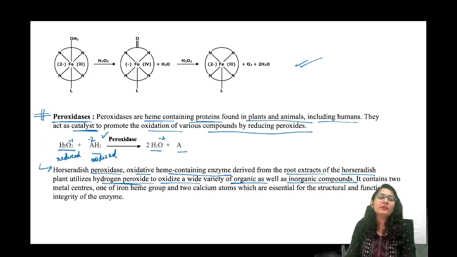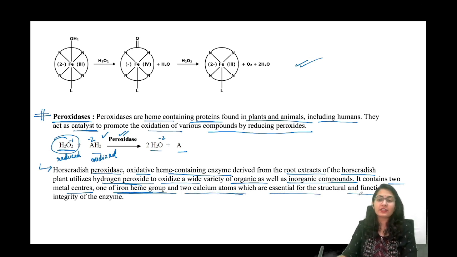Why not also give the electron to this peroxide to let it break down peacefully into water? That is a very specific role of the peroxidases. It contains 2 metal centers, one iron heme group and 2 calcium atoms, which are essential for the structural and functional integrity of the enzyme.